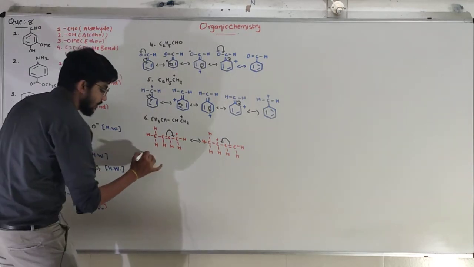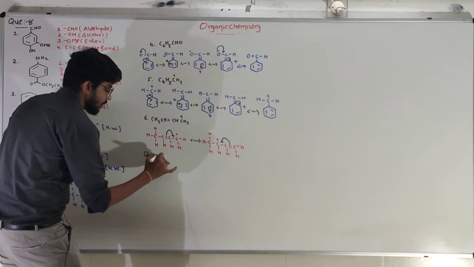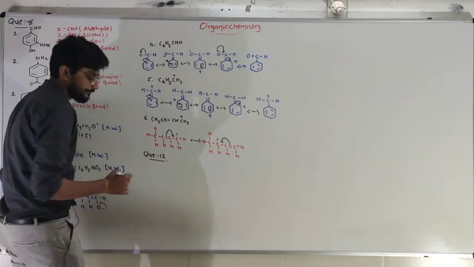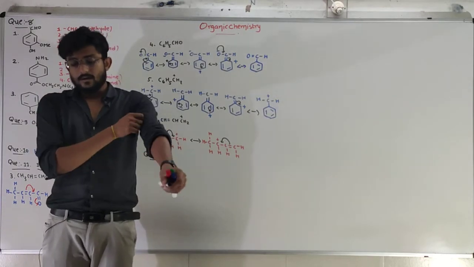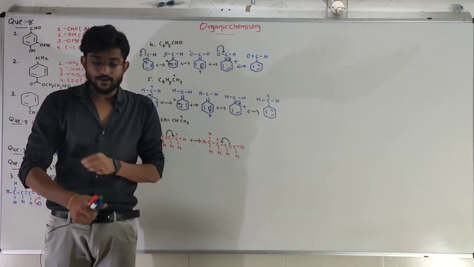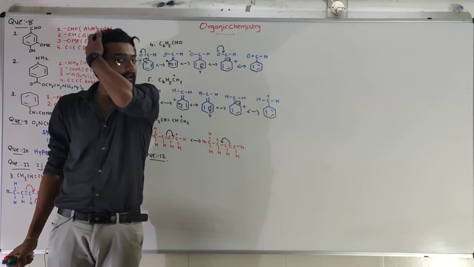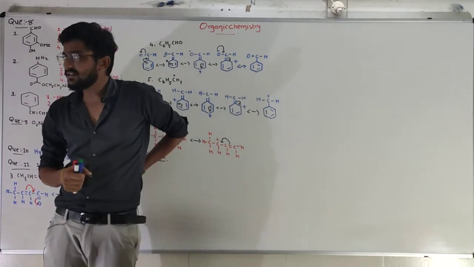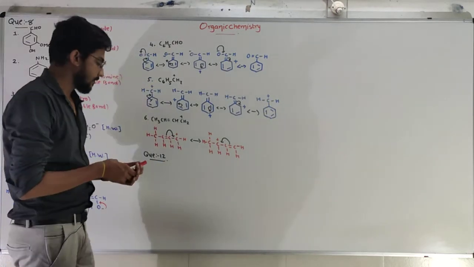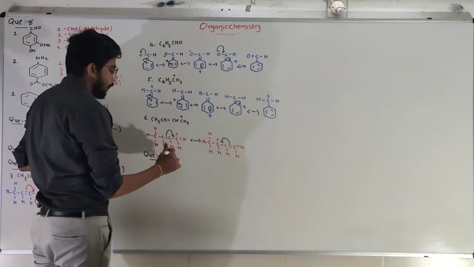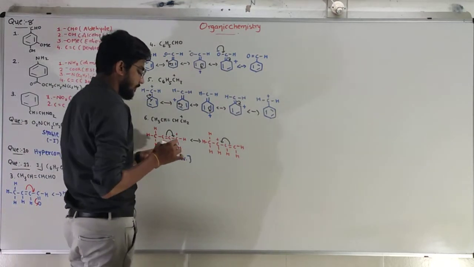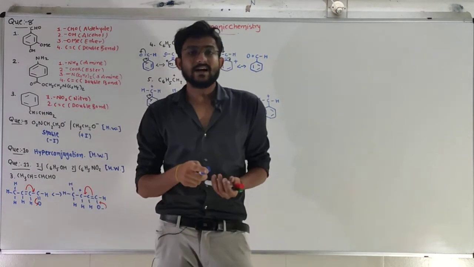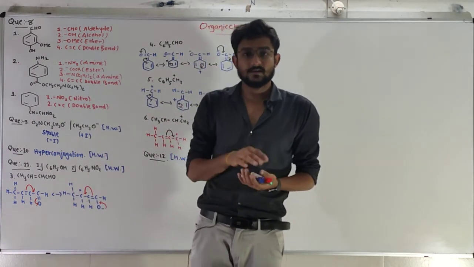After that, our next question, number 12. What is question number 12? What is nucleophile and electrophile? Explain with an example. We have already done this question very well when we started our electron movements.